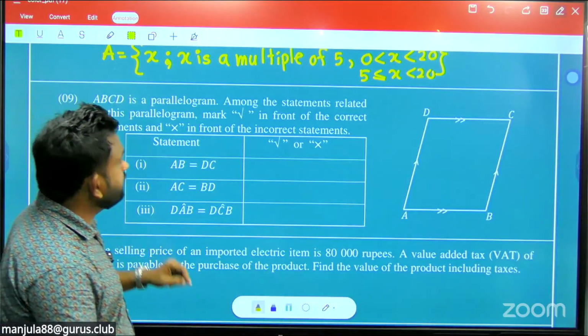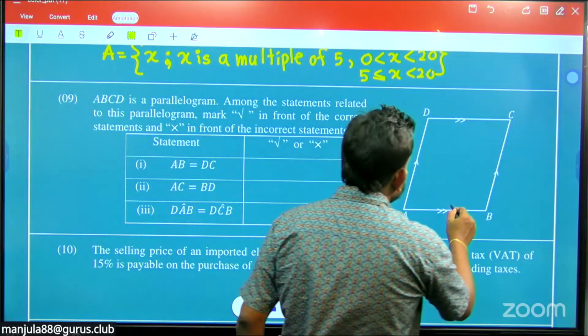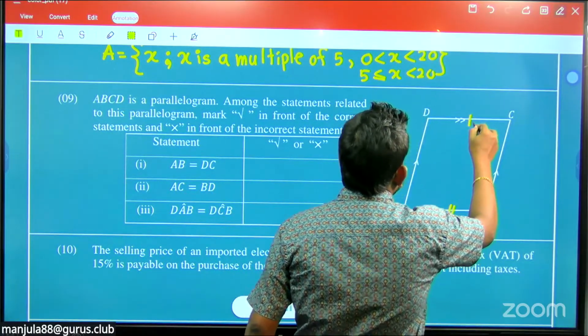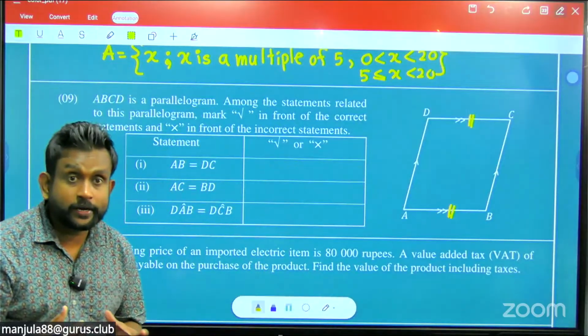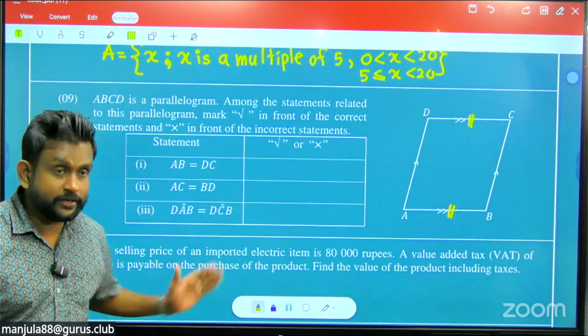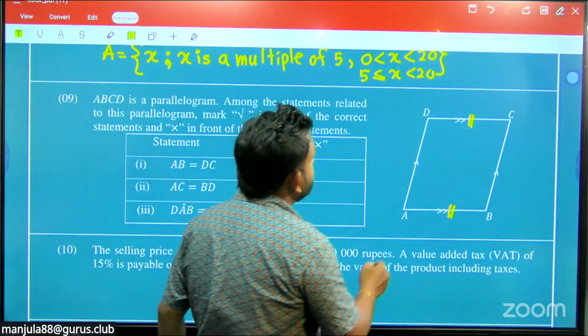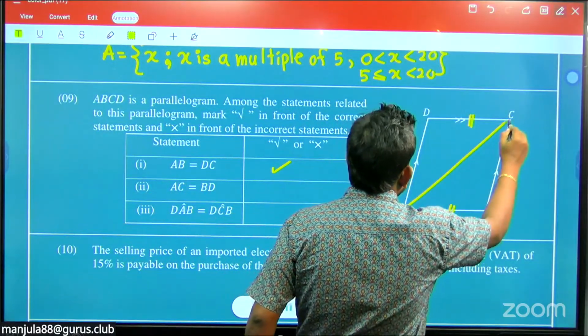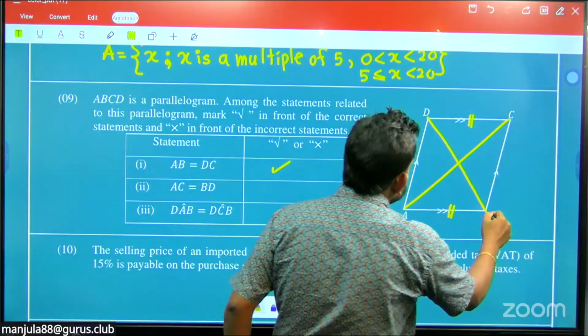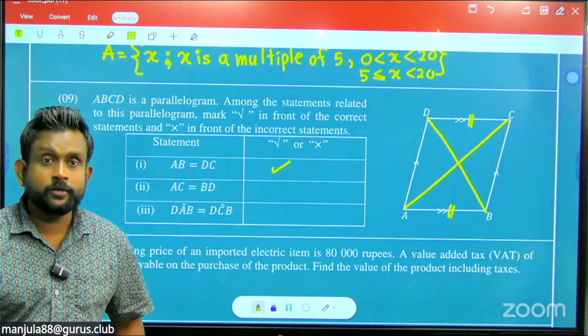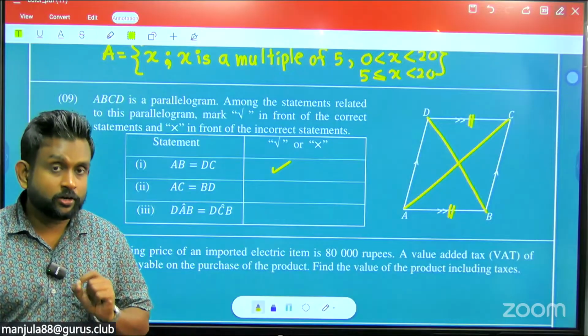Right, AB equals DC. So are they equal? AB equals DC. Yes. That is the main feature of a parallelogram: the opposite sides are equal in length. So that is okay. Then AC equals BD, the other pair. Are the diagonals equal in a parallelogram? No. The diagonals are not equal.